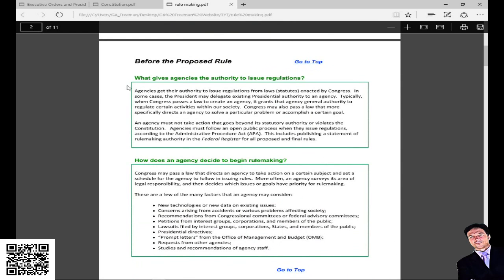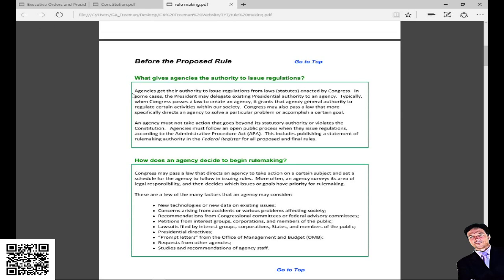Let's start with a guide to the rulemaking process by the Federal Register. So, what gives agencies the authority to issue regulations? Agencies, meaning government agencies, get their authority to issue regulations from laws enacted by Congress. In some cases, the president may delegate existing presidential authority to an agency. Typically, when Congress passes a law to create an agency, it grants that agency general authority to regulate certain activities within our society. First off, how does it grant that authority? From a gun. Congress may also pass a law that more specifically directs an agency to solve a particular problem or accomplish a certain goal.